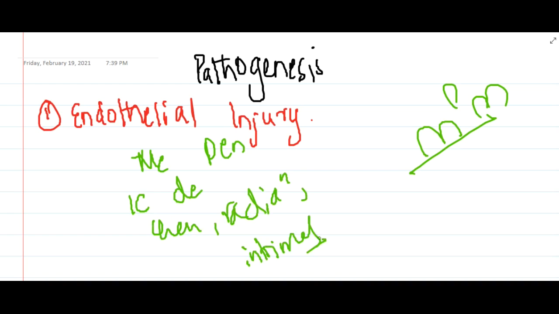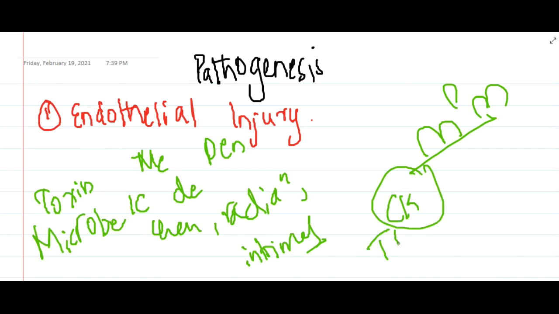Anything can cause endothelial injury. It can also occur due to toxins like cigarette smoke, homocysteine, infectious agents like microbes, or sometimes inflammatory cytokines, especially tumor necrosis factor, which will also cause endothelial injury.